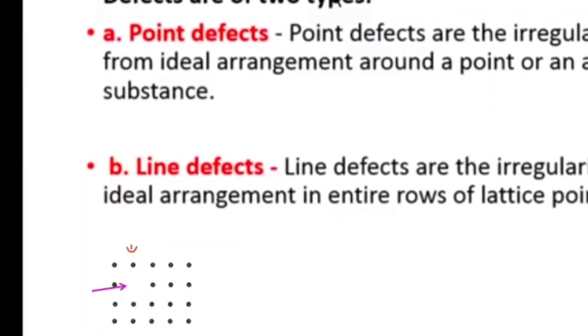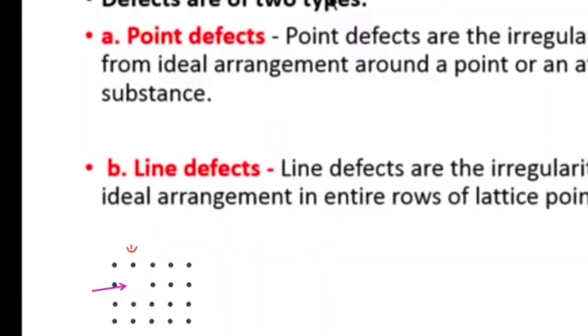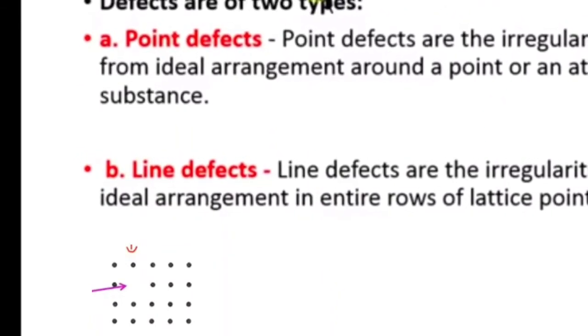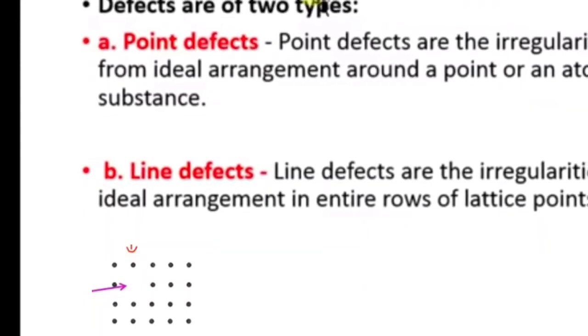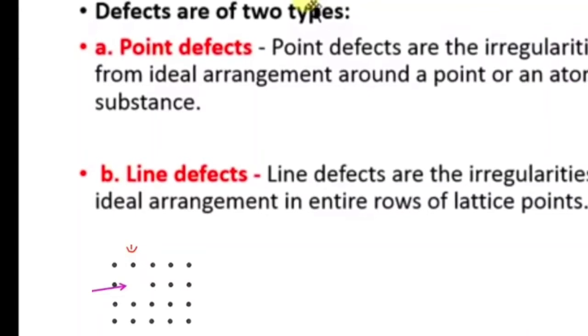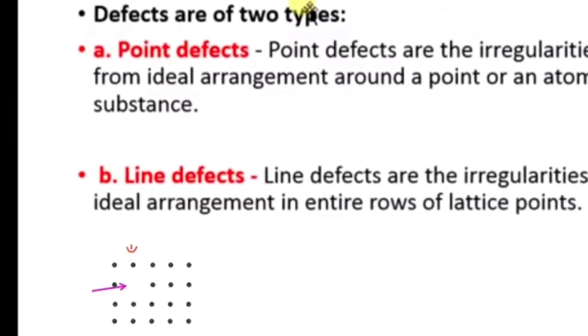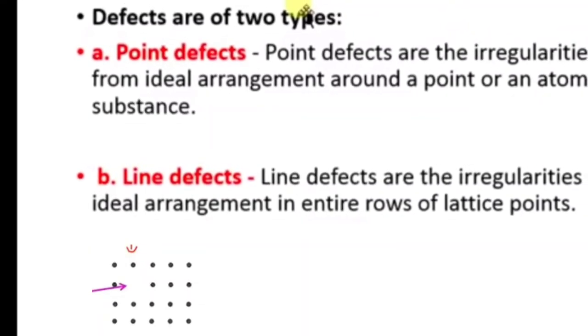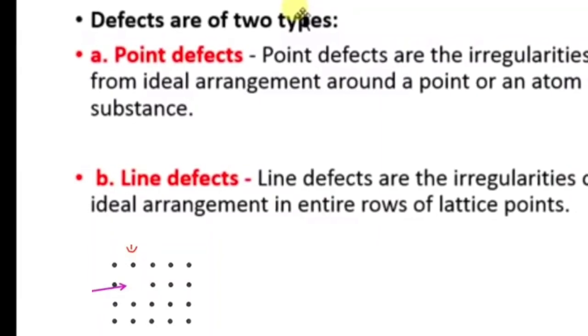Students, now we are going to study the definition of each imperfection in solids. First, we are going to study point defect. The point defects are the irregularities or deviations from the ideal arrangement around a point, meaning a point or atom in a crystalline substance.